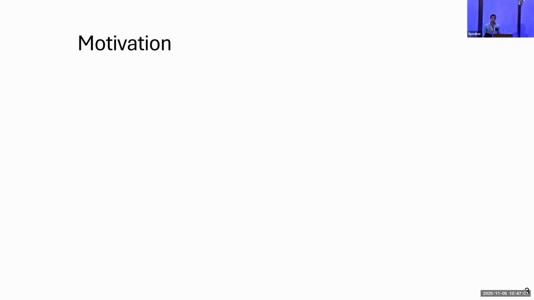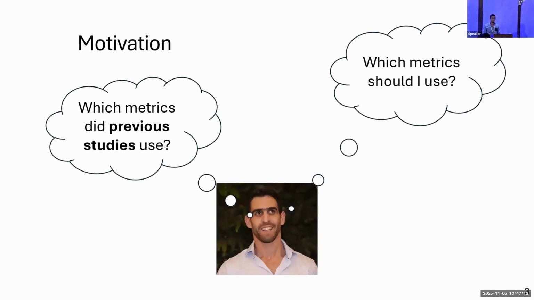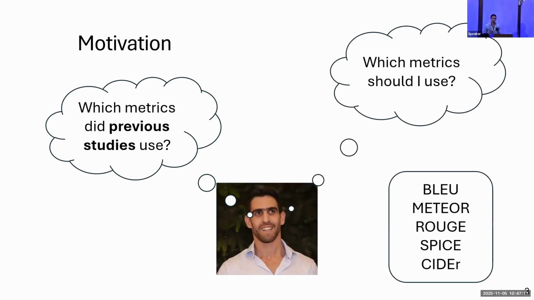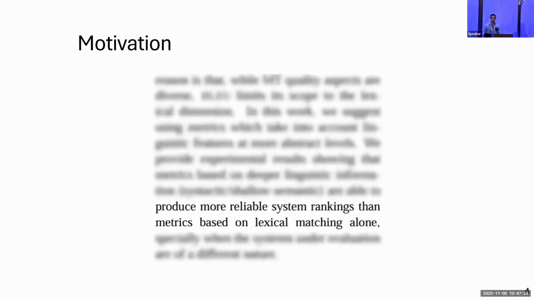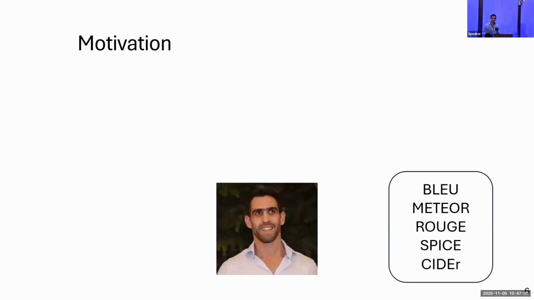The motivation for this work came to me while I was developing an image captioning model. I asked myself, which metrics should I use? So I started by asking, which metrics did previous studies use? And when looking at previous studies, I got the feeling that everyone used these 5 metrics: BLEU, METEOR, ROUGE, SPICE, and CIDEr. However, I also got the feeling that everyone says that lexical similarity metrics are really bad. Here are 2 examples. But still, 4 out of these 5 are lexical similarity metrics.